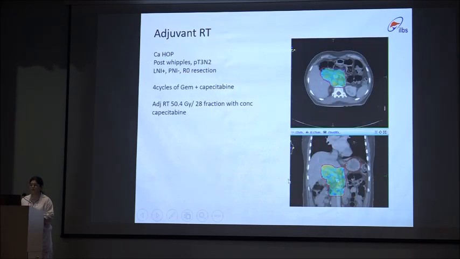So this is the colorwash of one of our patients with CA head of pancreas, post-Whipple with higher risk factors like T3 disease, node positive, LVI positive, PNI positive. So the patient received 4 cycles of GEM-CAPE, followed by adjuvant radiation therapy to a dose of 50.4 gray in 28 fractions at the rate of 1.8 gray per fraction with concurrent capecitabine.